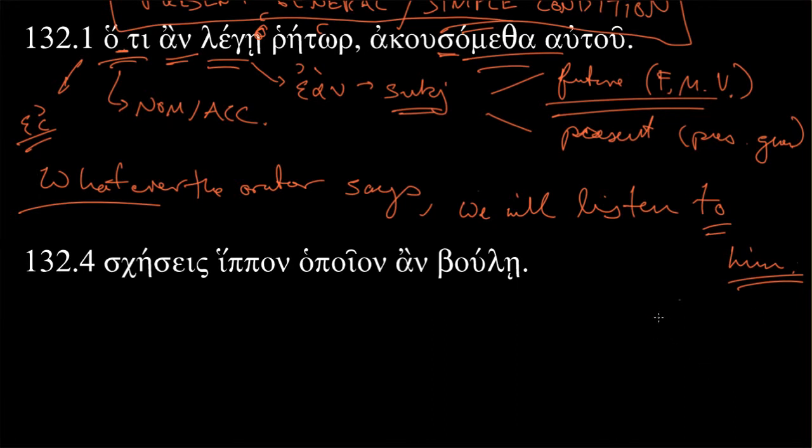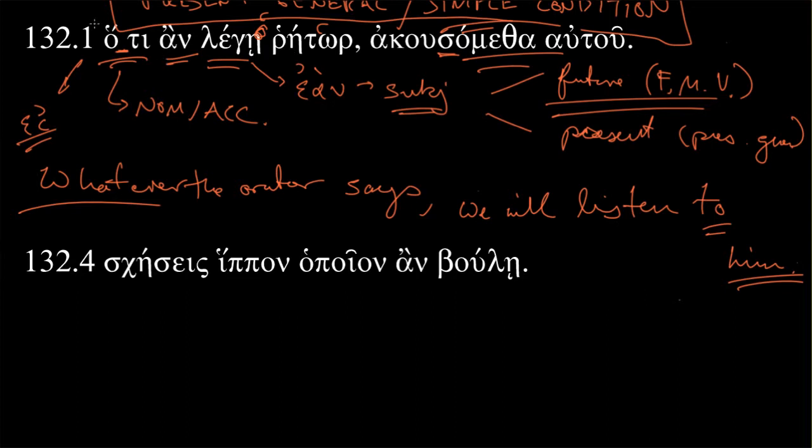So some might say, well, Al, why isn't this hautou? Or perhaps heautou, because that would be then what? The reflexive pronoun, and that would be reflecting back to the subject of the sentence, which in certain ways is rhetor, right? Well, not exactly.